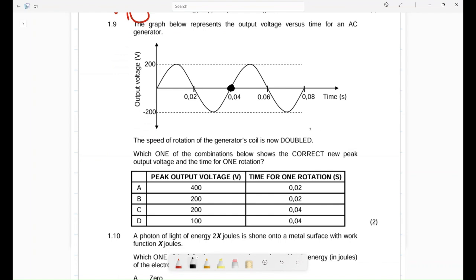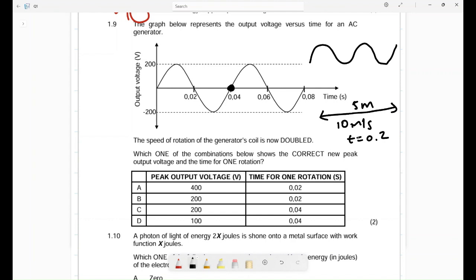Now remember, when something is moving like this, let me try to redraw that. When I increase the speed, it's going to move faster. So the time taken to complete a wave will be shorter. Let's say you are running from this point to this point, it is 5 meters, and you are running at 10 meters per second. The time you're going to take, v is equal to distance over time, the time will be 0.5.